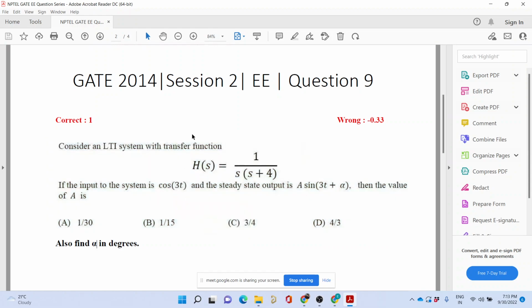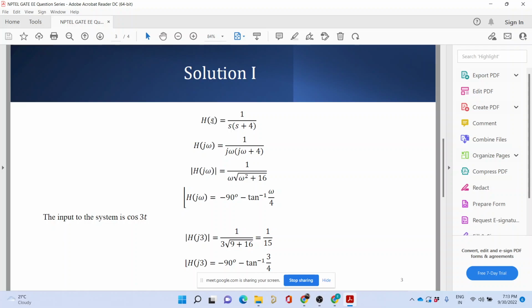We are just inputting a sinusoidal signal of a certain frequency to this transfer function, and we want to see what amplification or attenuation it produces. I replace s with j omega as usual and find the magnitude: 1 divided by omega times root of 16 plus omega square. The angle contributed is minus 90 degree minus tan inverse of omega divided by 4.